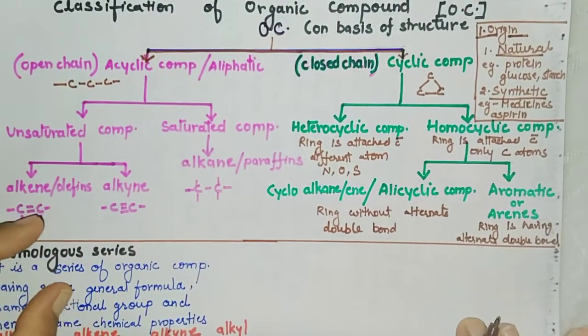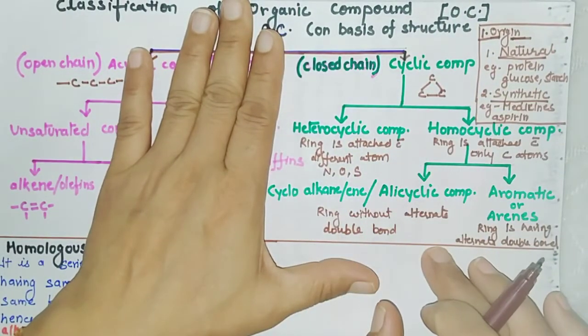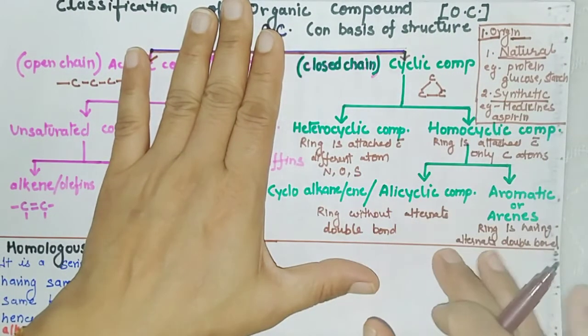Okay. Now this is our closed chain or cyclic compound.